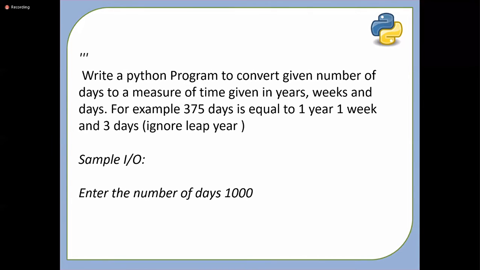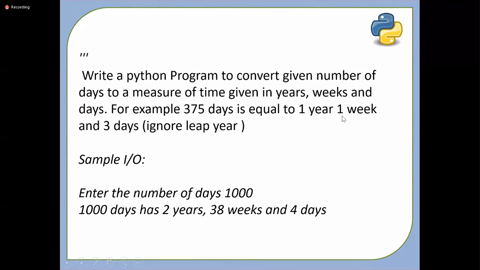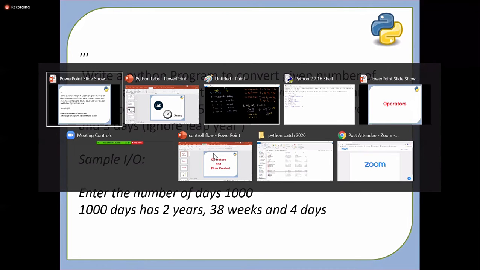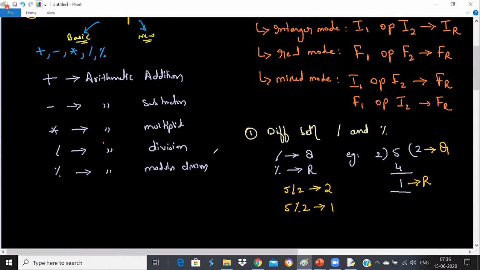So, okay, I'll break the silence. It has 2 years, 38 weeks, and 4 days actually. Okay, it has 2 years, 38 weeks, and 4 days. How? I'll show you with 375. You'll automatically get it with the other one. I'll show you how to solve this problem. Then I'll leave it to you so that you can solve the problem.